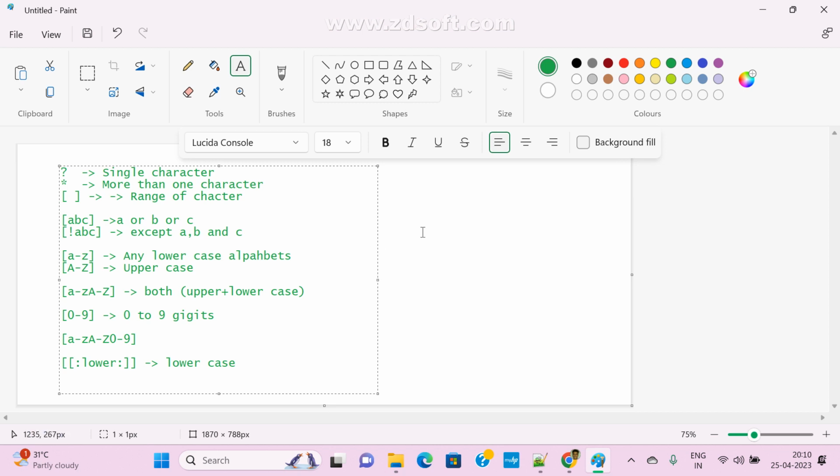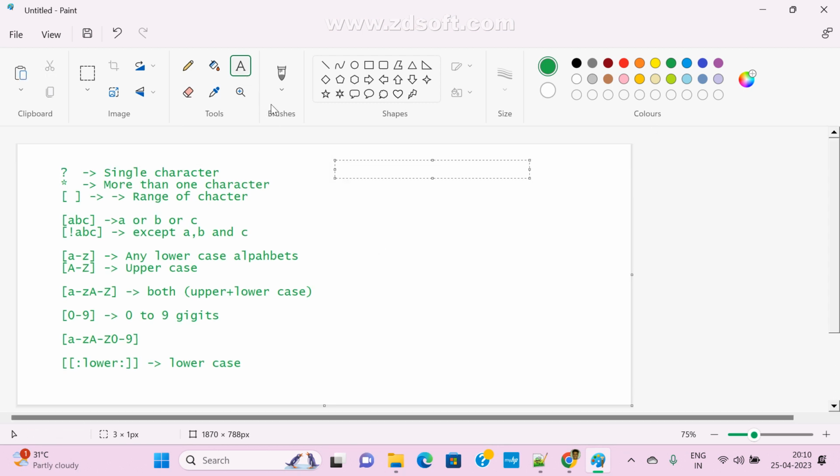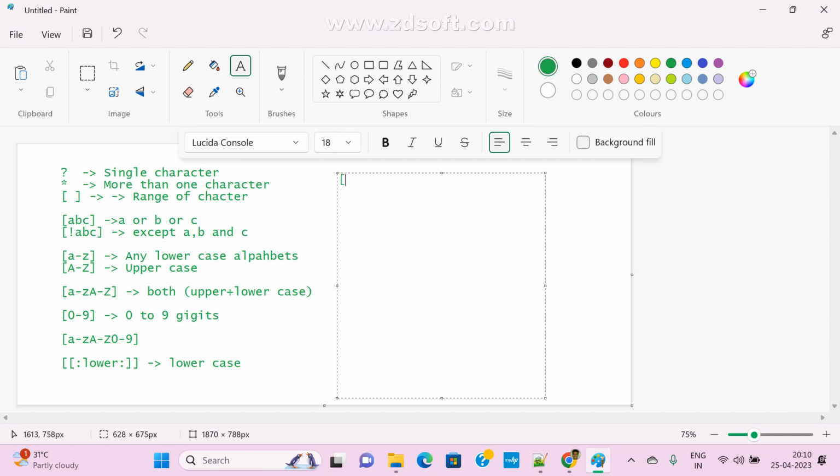If you want to pass only uppercase, in that case we can use double colon, only upper colon. Mostly in real time we are using this for file validation. If you want to compare any uppercase alphabetic symbol, we are checking only uppercase validity. And if you want to pass any digits, we can use it like this also.